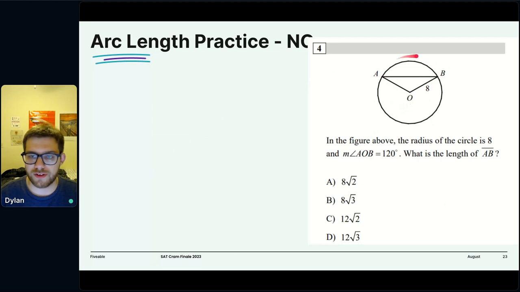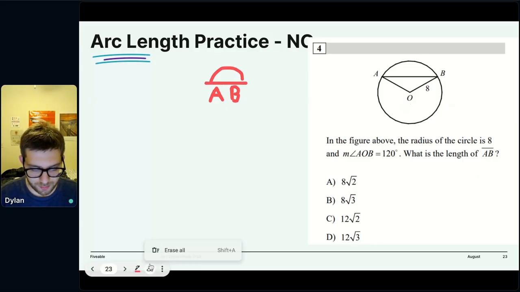So you could be asked for the length of AB, and the way you know that it's asking for the length of the line segment is because of this notation here. The notation otherwise would have looked like, let me see if this will work. I've never used this before. Ooh, this is awesome. It would have looked like AB with an arc over it, as opposed to AB. Now it looks like it's got a little top hat on, which I think is cute.